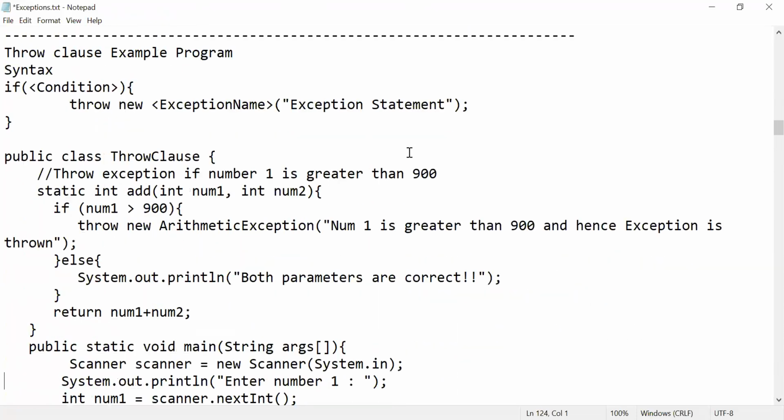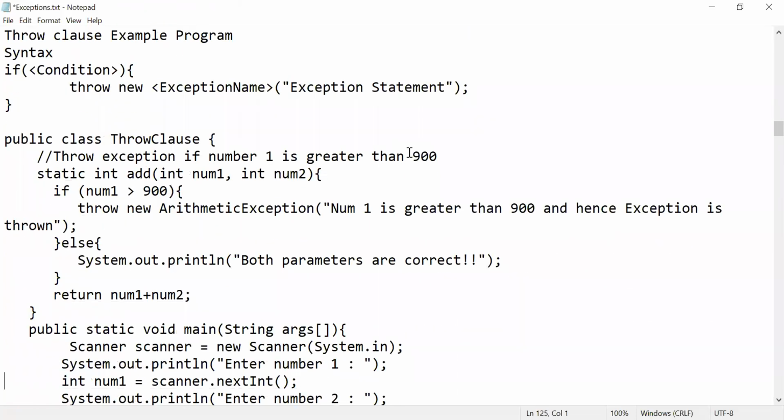Next, how to use the throw keyword? So generally, what is meant by throw? Let's see. The general syntax: throw can be used inside a method or inside your condition statements, inside loops or inside a condition, nothing but inside a method or inside a control statement.